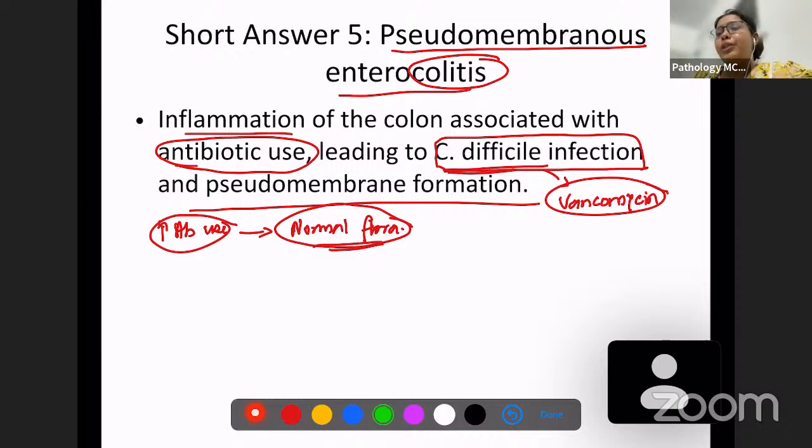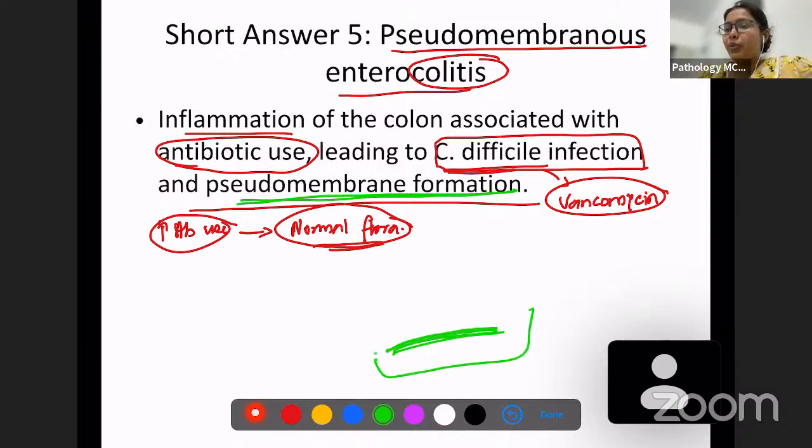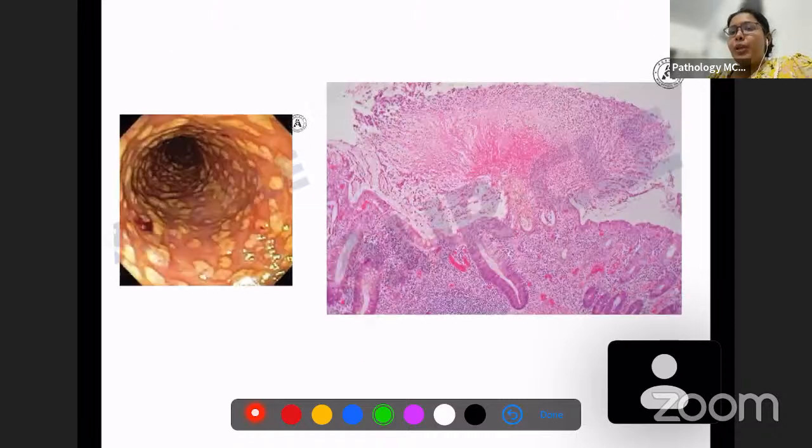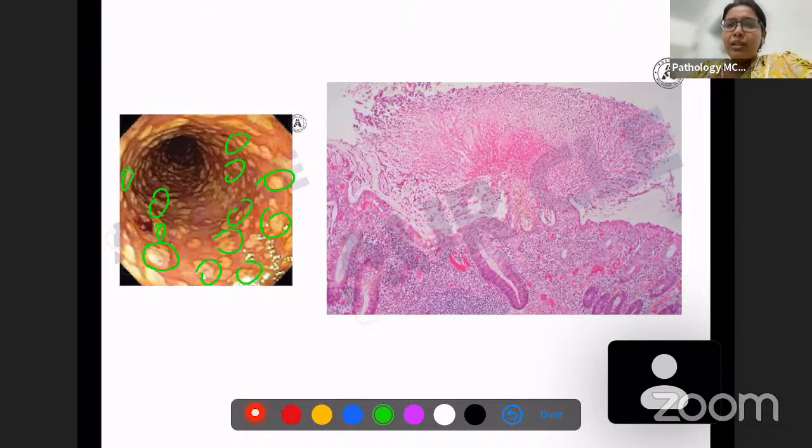So what will happen if there is lots of Clostridium difficile infection? You are going to have pseudomembrane formation, and the patient will have diarrhea. The pseudomembrane will not facilitate any absorption, so the patient is going to present with diarrhea. So how does this pseudomembrane look like? In endoscopy, you can see that these are all membrane-like pseudomembranes. Okay, these are all these pseudomembranes, white colored patches.